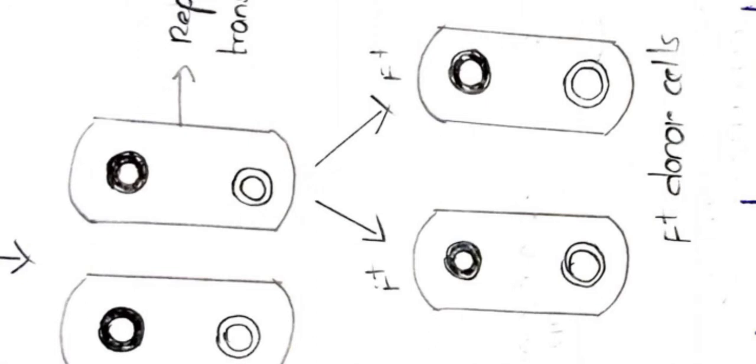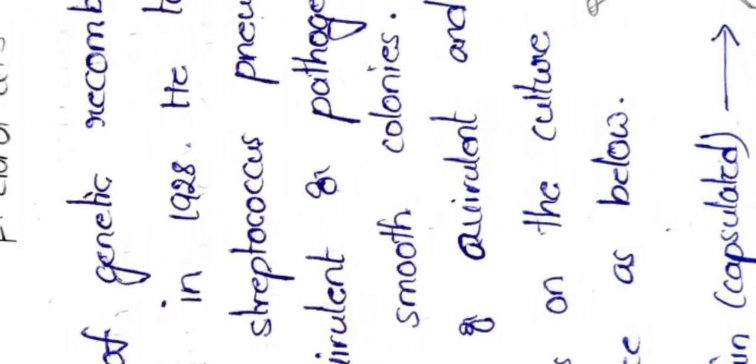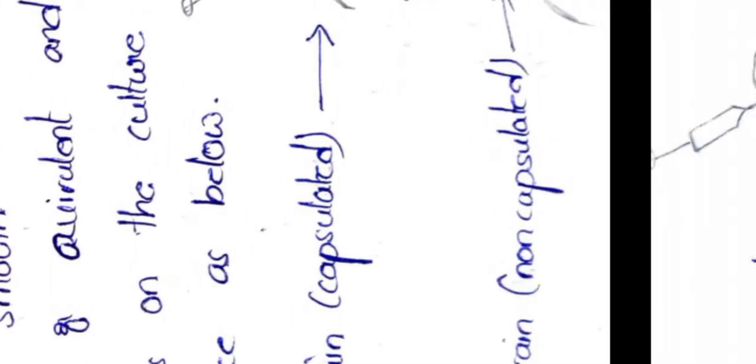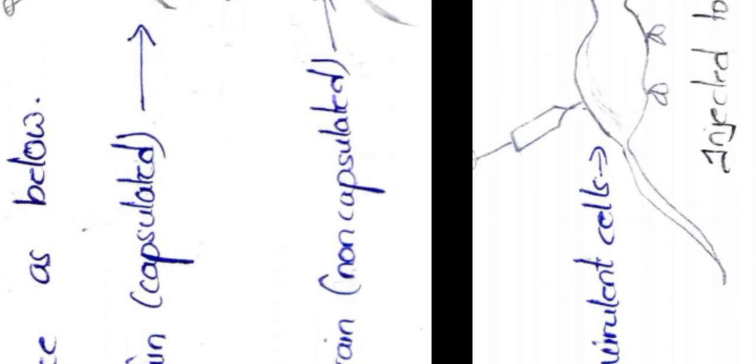Next, transformation. Here Griffith did an experiment using Streptococcus pneumoniae virulent and avirulent strains, which we can also call smooth and rough strains. In the first step, the smooth strain was injected into mice, and the mice died. When the rough strain was given to another mouse, it was not affected. In the third step, the smooth strain was heat killed and given to the mice, and there was no effect.